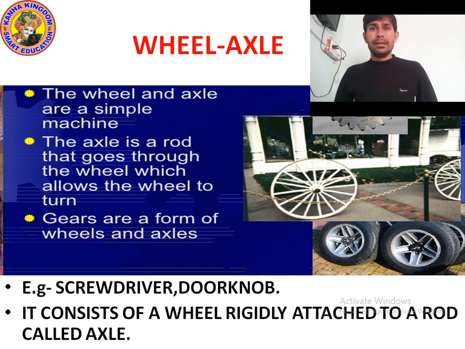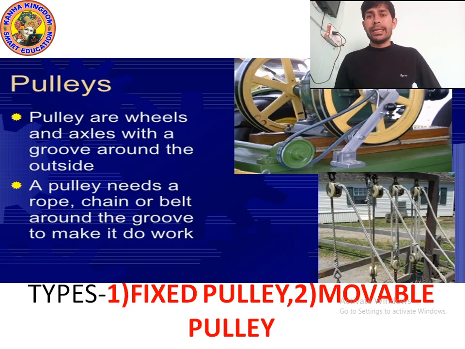Now let's study about pulley. There are two types of pulley: fixed pulley and movable pulley. You can see two pictures. The upper picture is a movable pulley, and the lower picture is a fixed pulley.